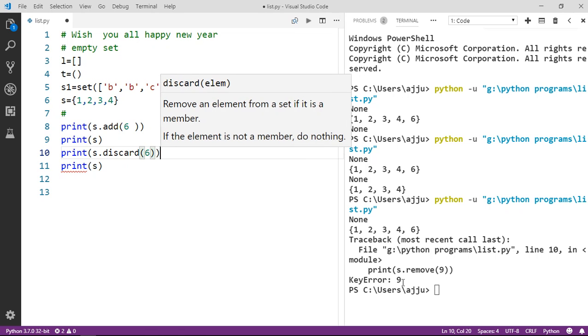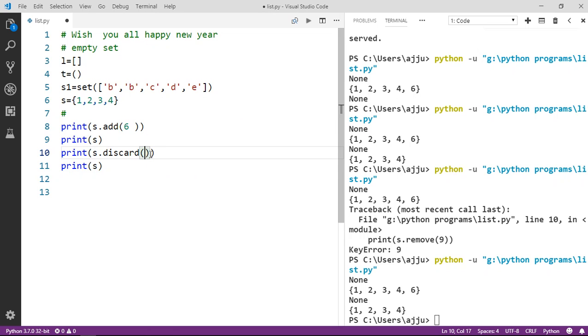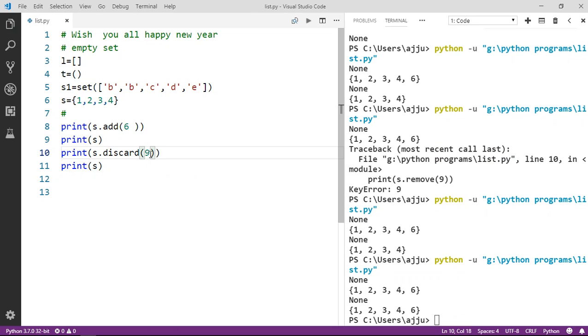So let me show you first of all. You can see here, earlier we had a set with 1, 2, 3, 4 and 6. After applying the operation, the return type is None, and we have a set with 1, 2, 3 and 4. Now let's see if I try to delete a value which is not present in the set. It is not going to raise any kind of error. Earlier, when we tried to delete 9, we got that KeyError. Here we are again trying to delete 9, but we are not getting an error. So these are the different ways in which we can delete values present in sets.